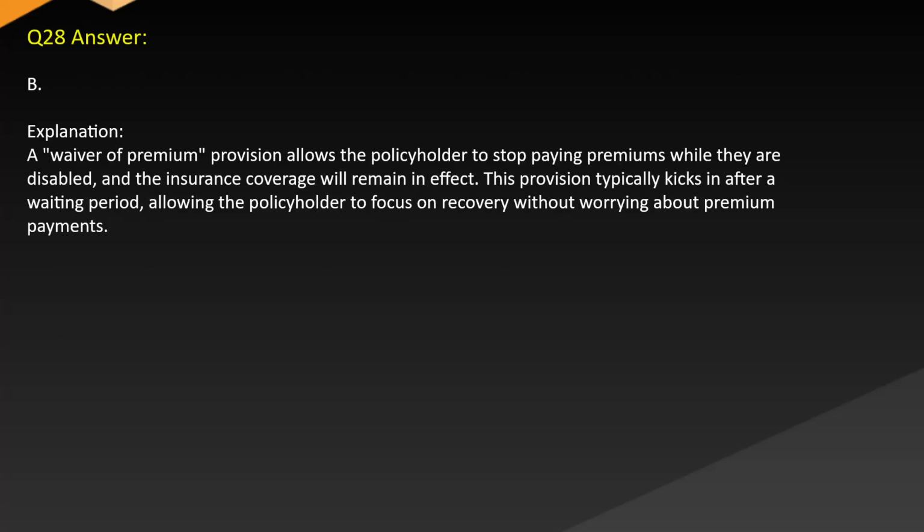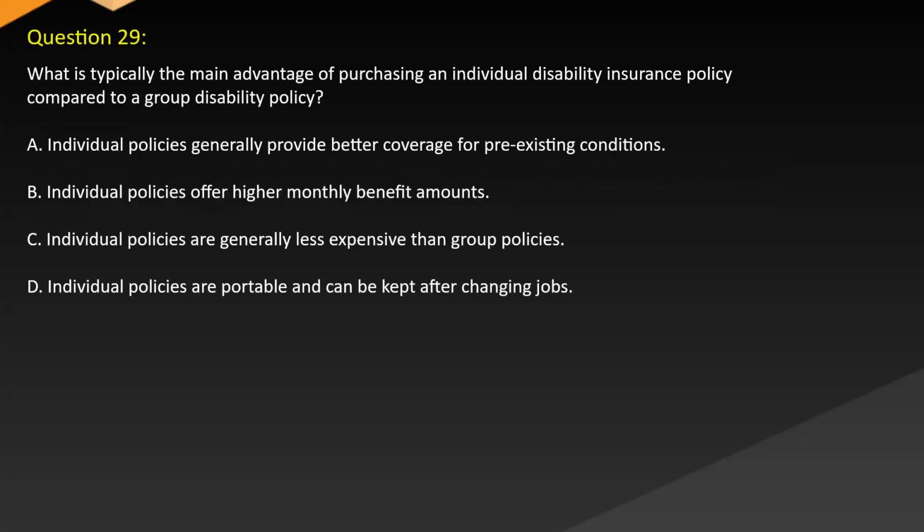Answer B. Explanation. A waiver of premium provision allows the policyholder to stop paying premiums while they are disabled, and the insurance coverage will remain in effect. This provision typically kicks in after a waiting period, allowing the policyholder to focus on recovery without worrying about premium payments. Question 29. What is typically the main advantage of purchasing an individual disability insurance policy compared to a group disability policy?